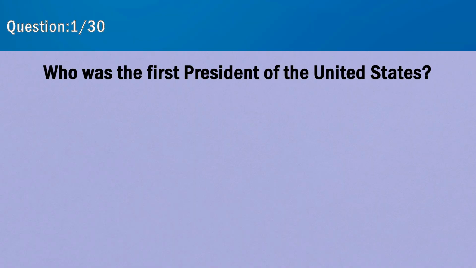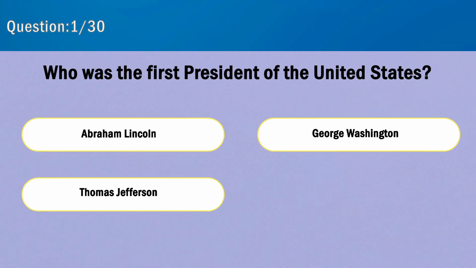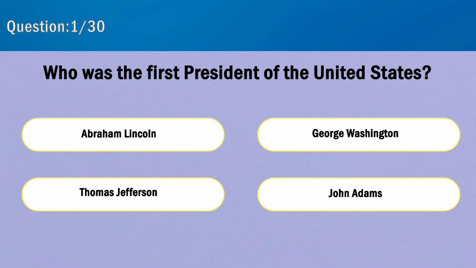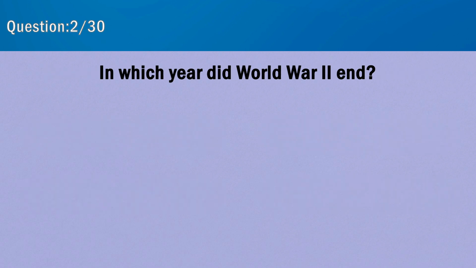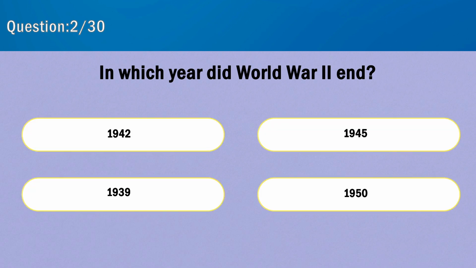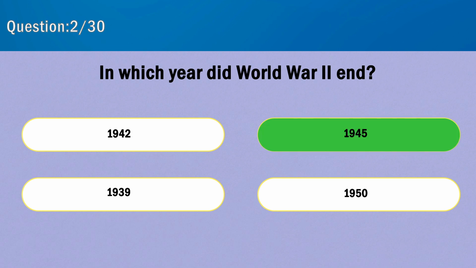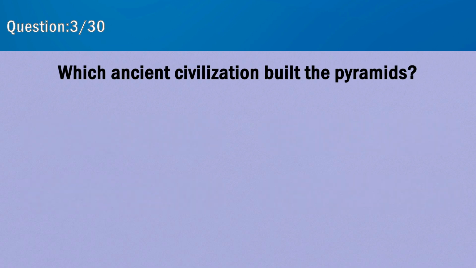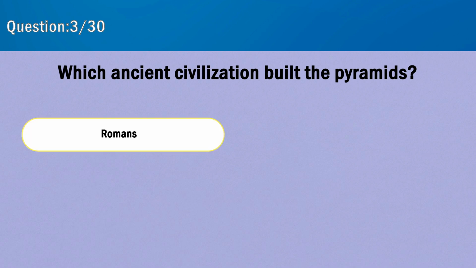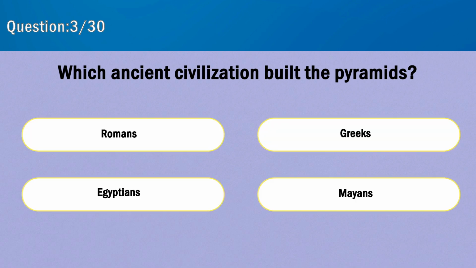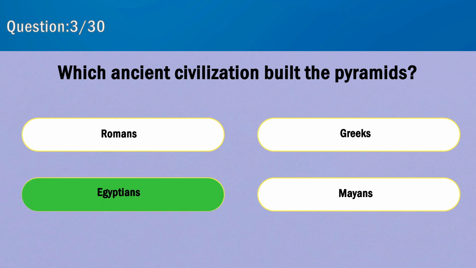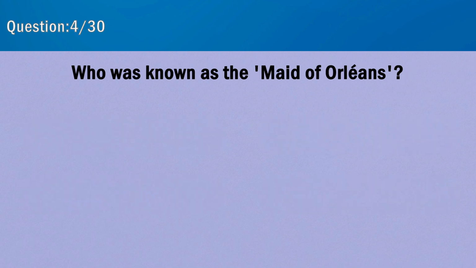Who was the first president of the United States? George Washington. In which year did World War II end? 1945. Which ancient civilization built the pyramids? Egyptians. Who was known as the Maid of Orleans?